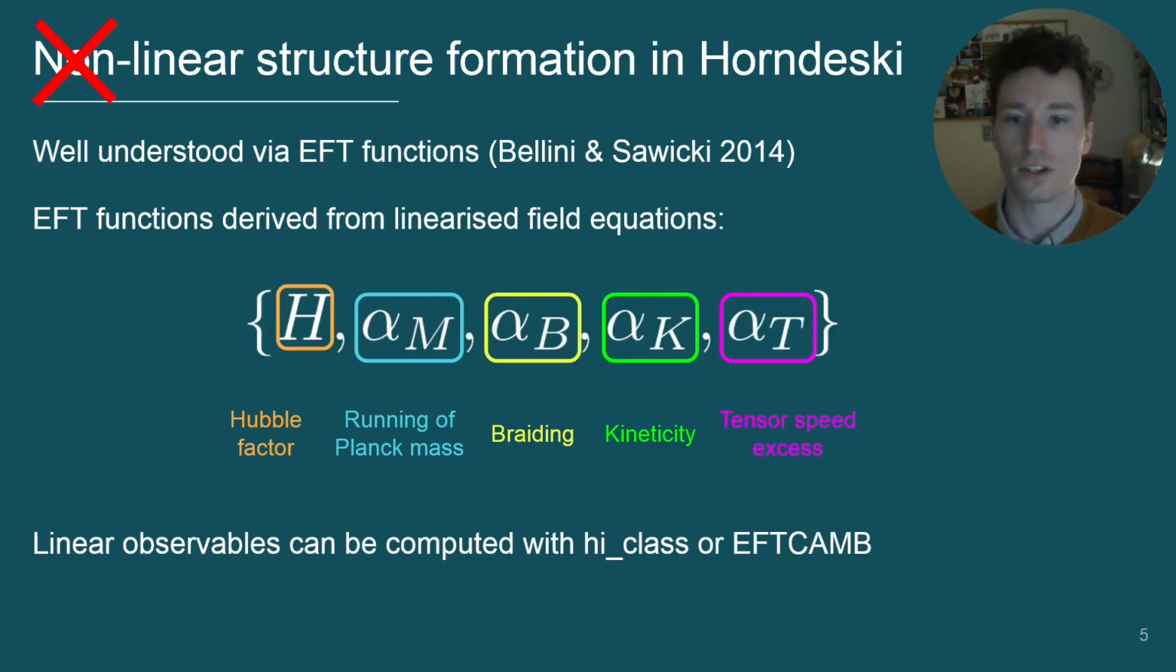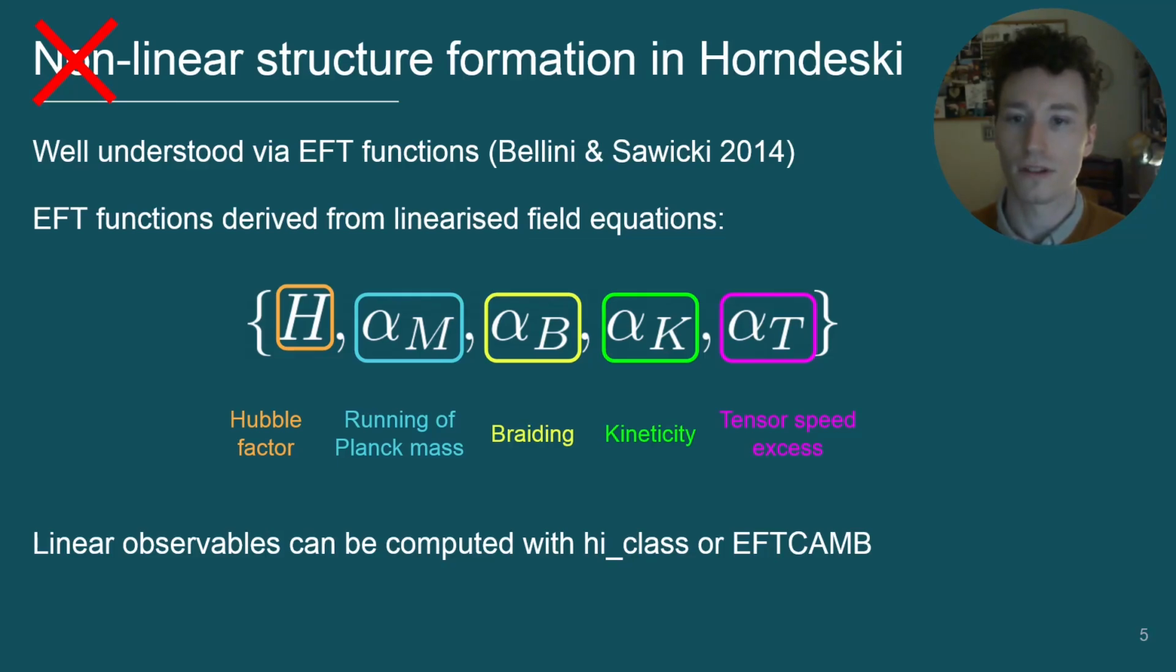These 4 alpha functions are just combinations of the K and Gi functions from the action that appear grouped together in the linearized field equations. Each of these alpha functions has some physical meaning. For example, alpha M is related to the variation in the effective Planck mass, while alpha T controls the deviation of the speed of gravitational waves from that of light. Different individual theories within Horndeski gravity have different forms for these 5 functions of time.